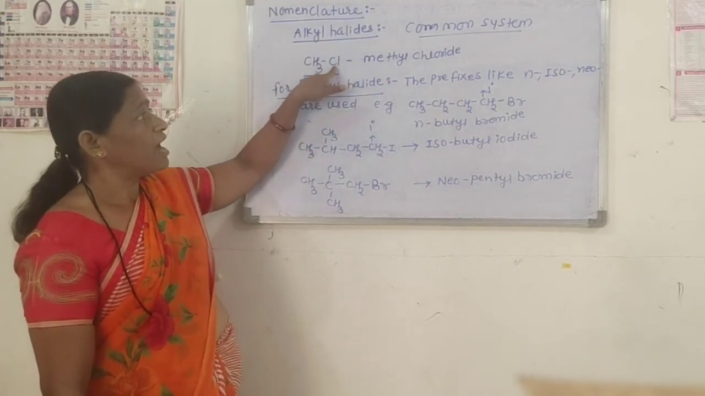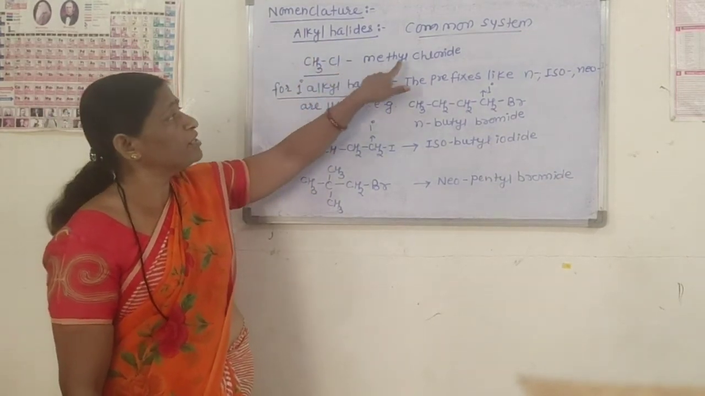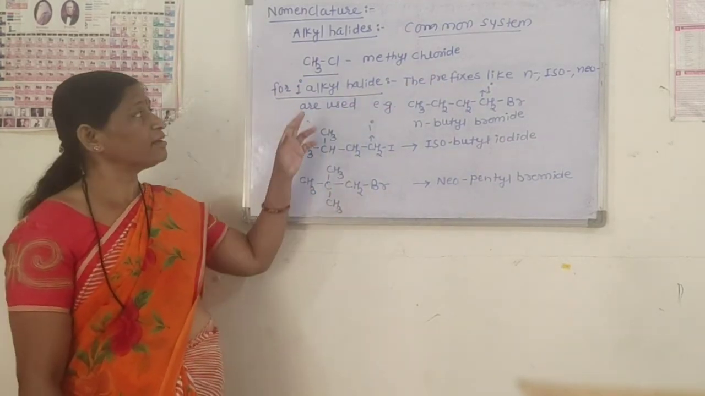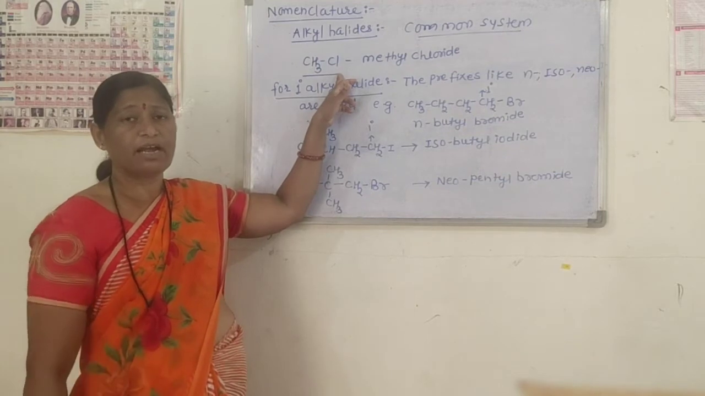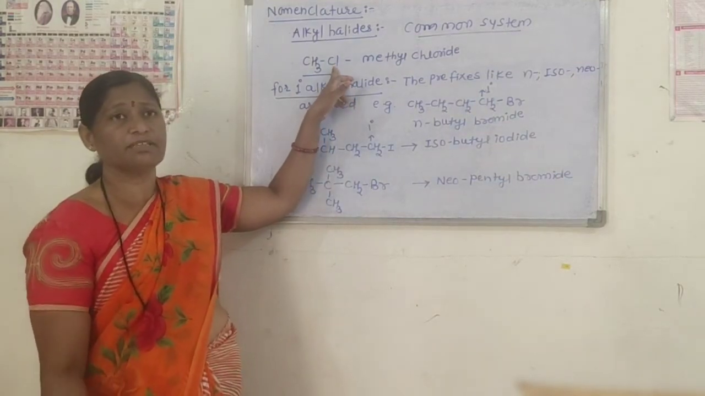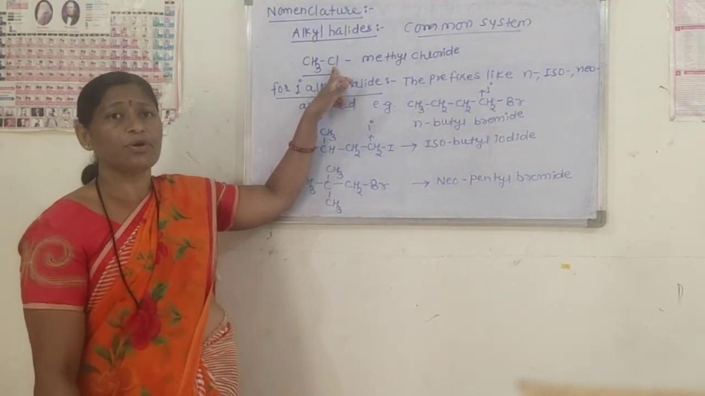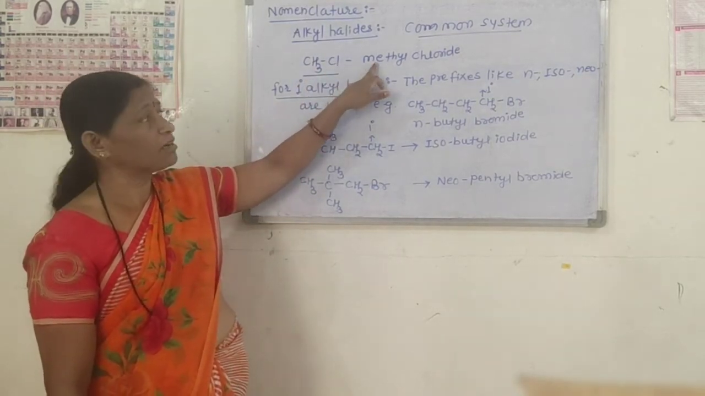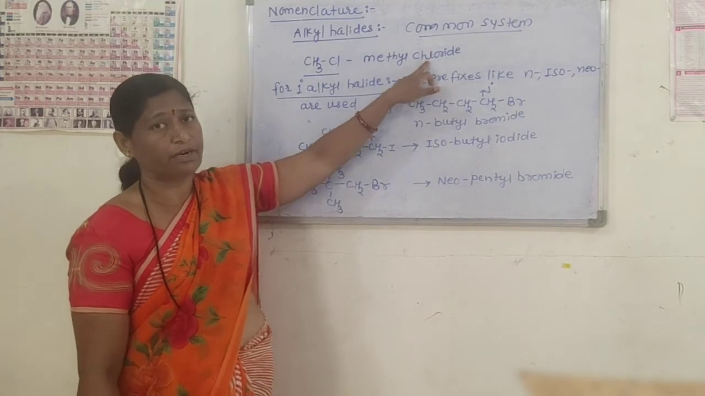Here the halogen atom is chlorine, therefore the name is chloride. If the halogen atom is Br, then we name that alkyl halide as bromide, and if iodine is present, name that alkyl halide as iodide. Therefore, for CH3Cl, the common name of this compound is methyl chloride.